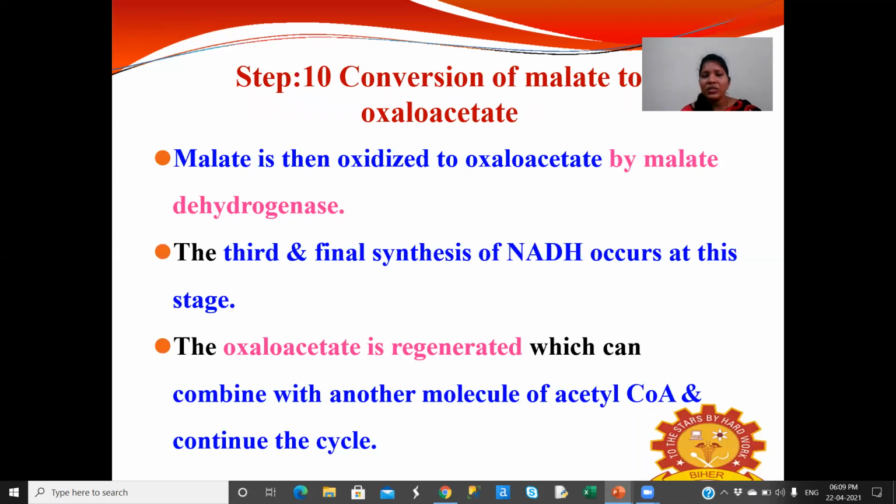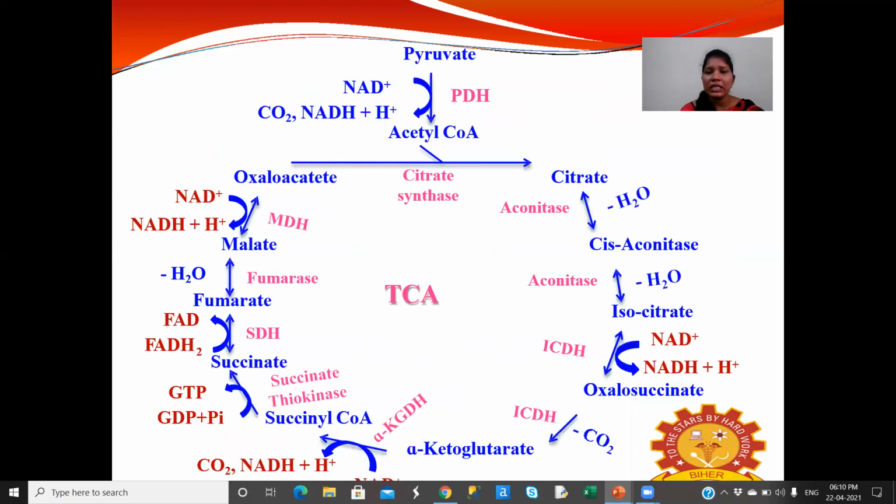So this is the final step, and here the third and final synthesis of NADH occurs. The oxaloacetate is regenerated, which can be combined with another molecule of acetyl CoA, and it will continue the TCA cycle again. So this is the TCA cycle.